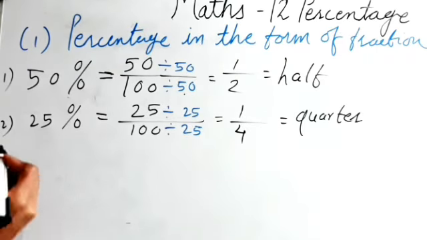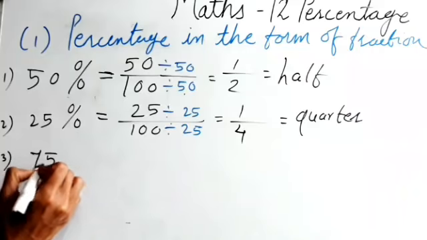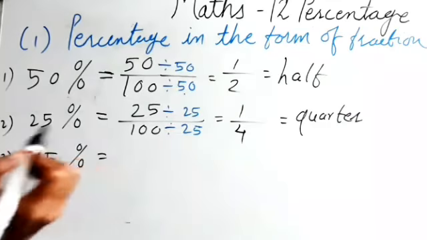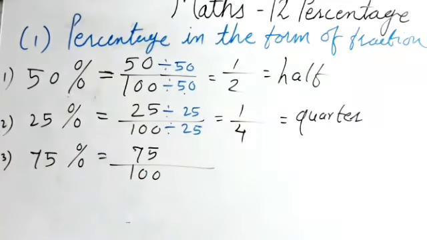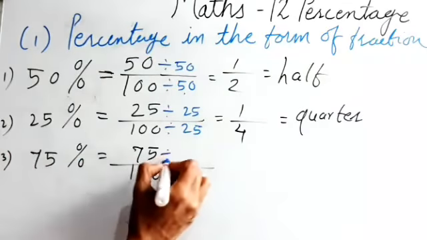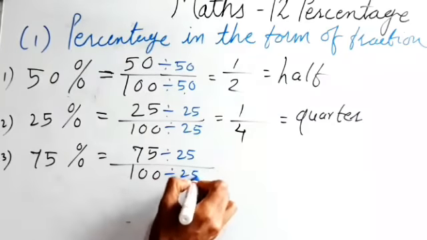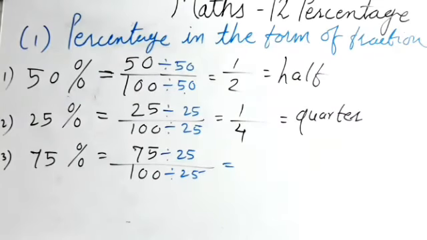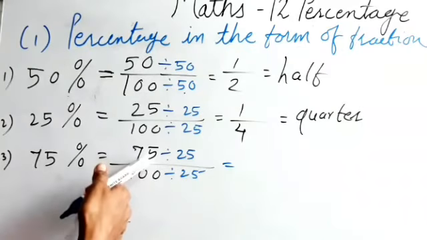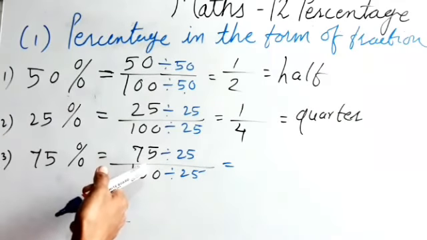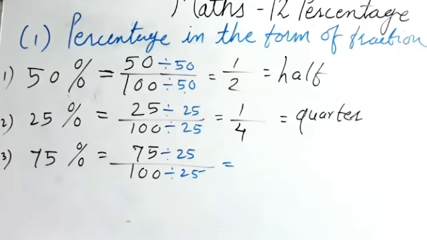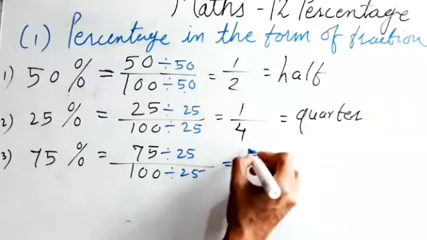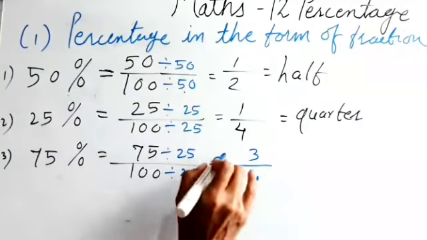So if it is 75%, how can I write 75% in the form of fraction? That is 75 upon 100. If I divide it by 25, the highest common factor, we get, 25 3s are 75, 25 4s are 100.